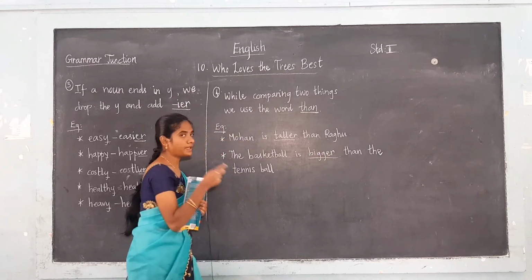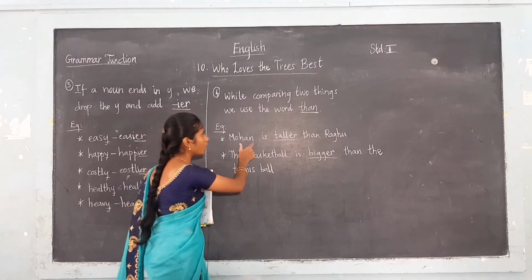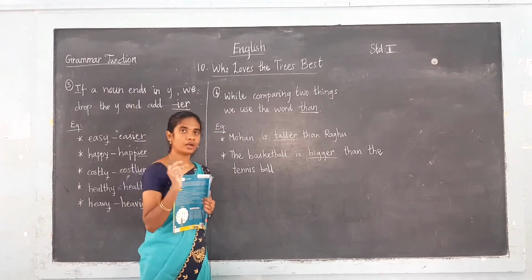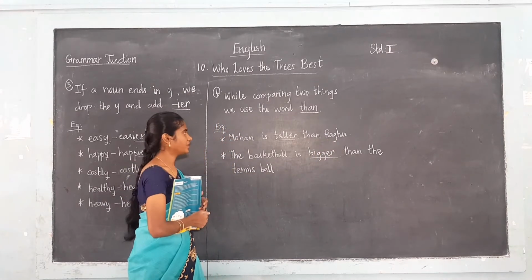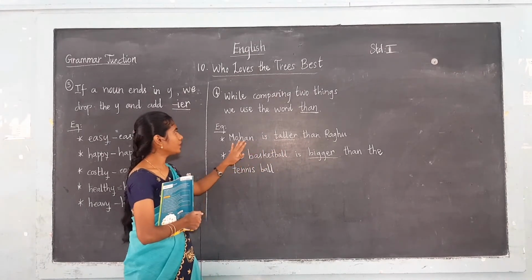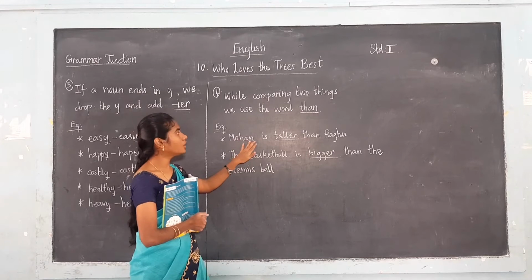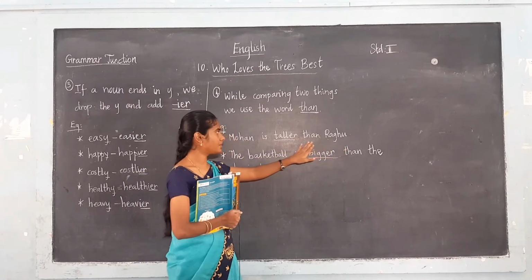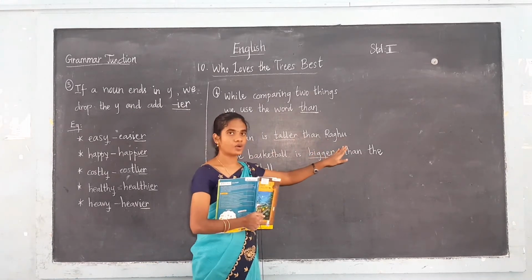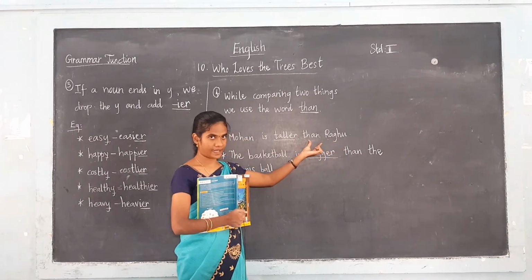Here they are comparing two persons, Mohan and Raghu. They are comparing who is taller. So we are comparing two persons, so we have to use the word than.